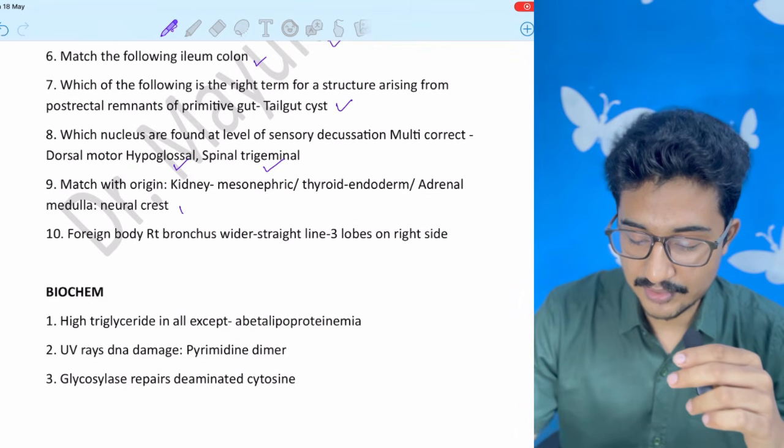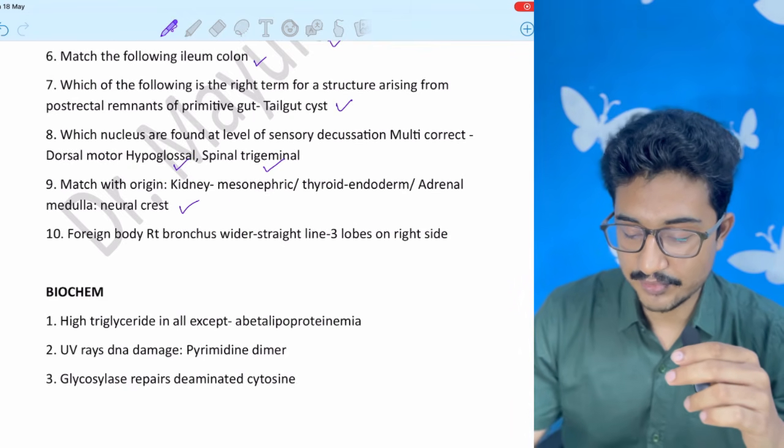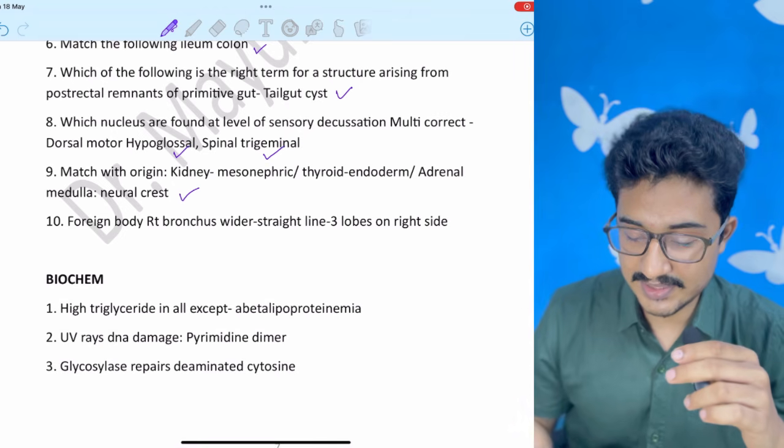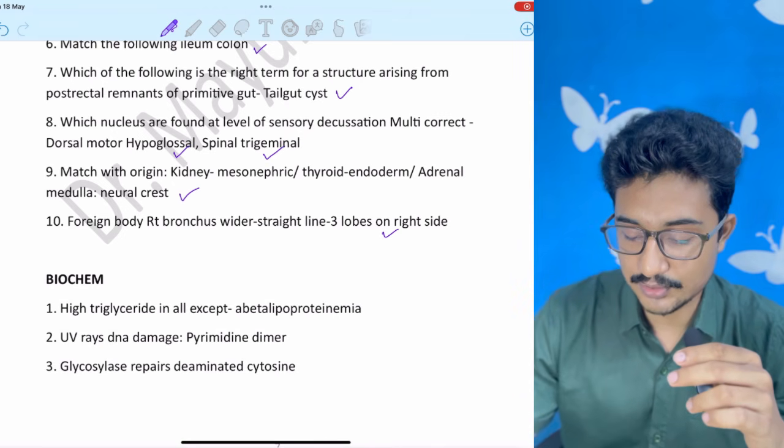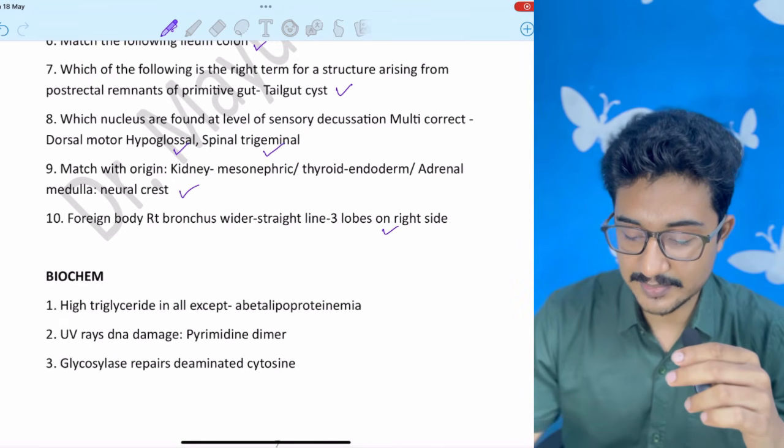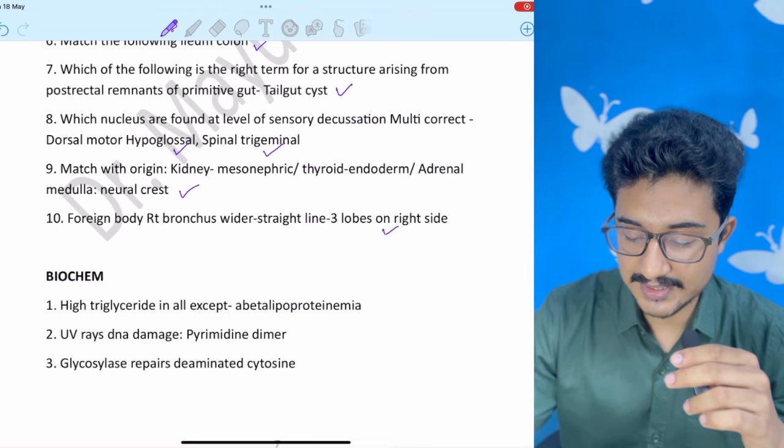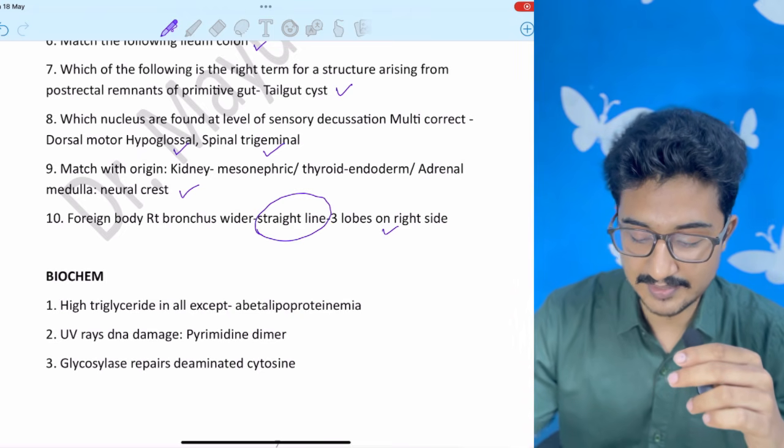Match the following. Origin, it was also easy. Foreign body in right bronchus because it is straight in the line and 3 lobes on the right side. If it is multiple, or if it is not multiple, then it is wider and straight in line.